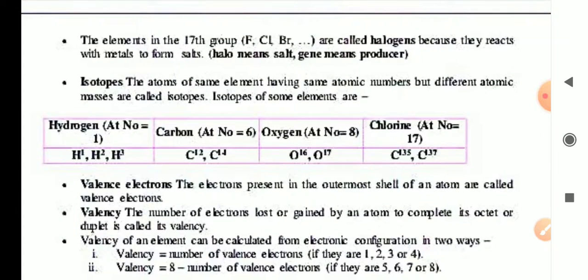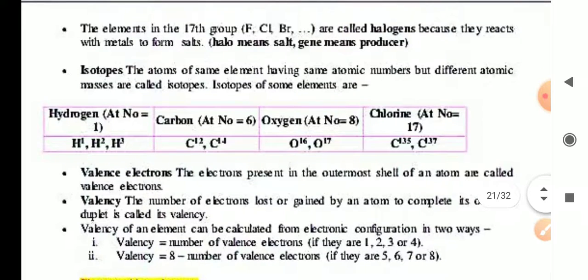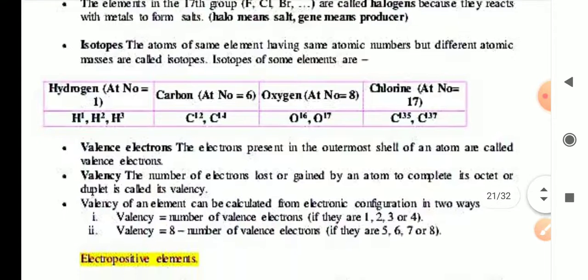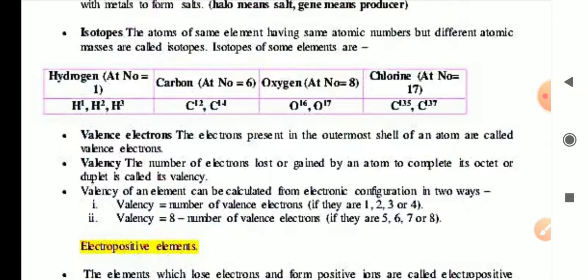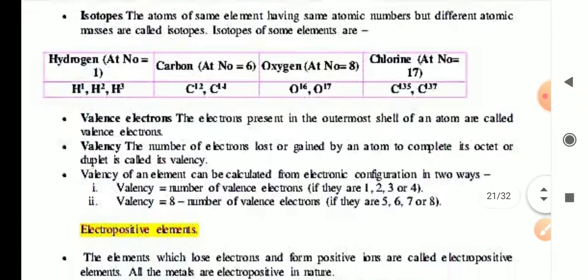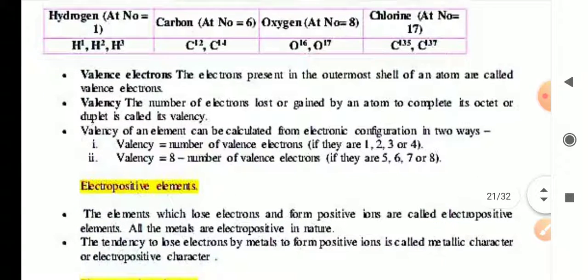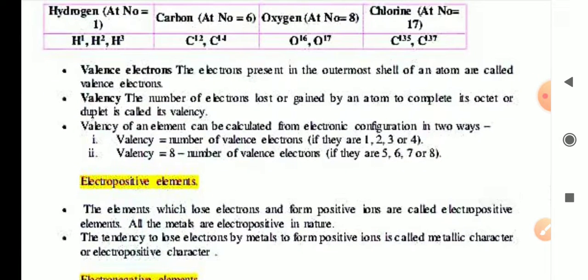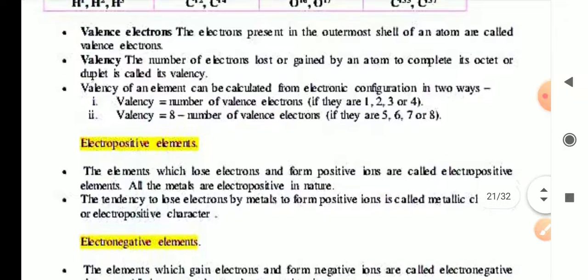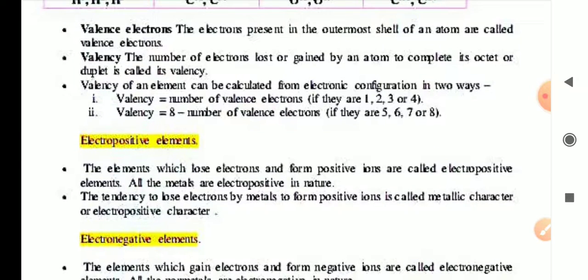The elements in the 17th group are halogens because they react with metals to form salt. Halo means salt and gen means producer. The atoms of the same element having the same atomic number but different mass number are called isotopes. Valence electrons are the electrons present in the outermost shell of an atom. Valence is the number of electrons lost or gained by an atom to complete its octet or duplet.